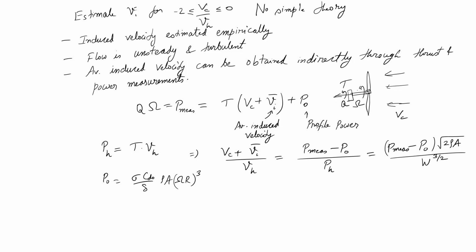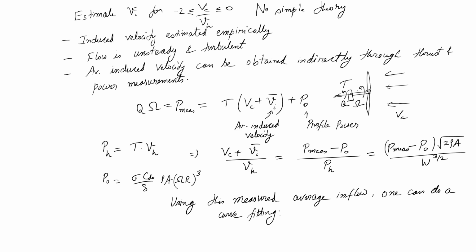There are two sets of formulas available. This is taken from Professor Leishman's book. One is actually a straight line fit. Using this measured average inflow, one can do curve fitting over the measured experimental data, and they have already specified two sets of formulas, which we will see next.